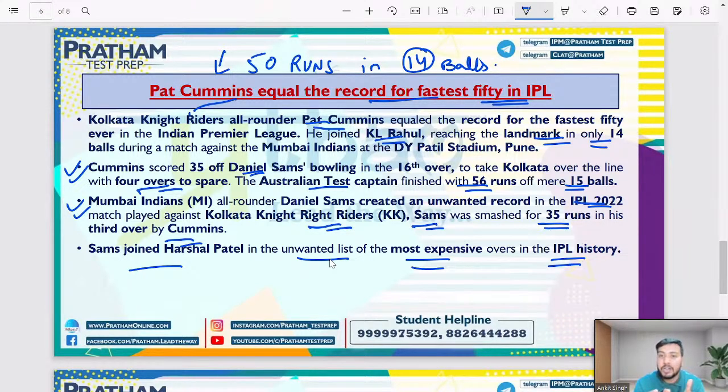So what are the important takeaways? आईपीएल का अभी स्पॉन्सर कौन है? That is Tata IPL, right? Where the IPL is taking place in Maharashtra, है ना? And Pat Cummins scored 50 runs in just 14 balls. And who was that bowler? That is Daniel Sams, belongs to Mumbai Indians. I hope this is clear and we can move to the next important news for the day.